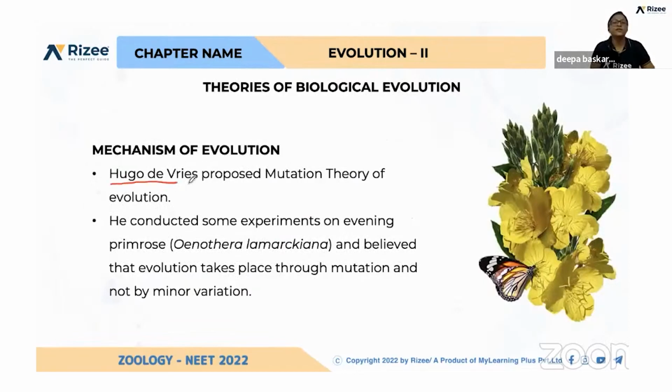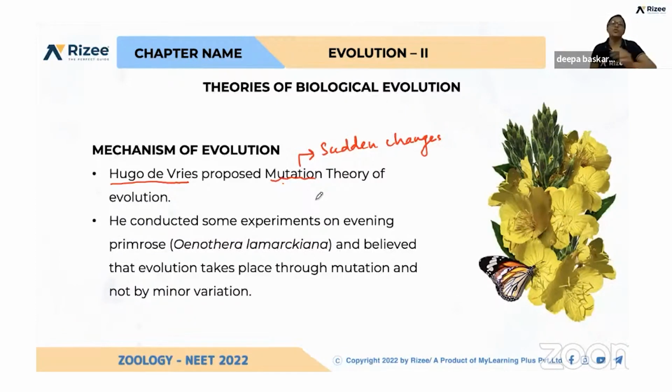Hugo de Vries. So he only proposed the mutation theory of evolution. So what do you mean by mutation? That is sudden change. Sudden change in genetic organization is called mutation. So he explained clearly mutation is responsible for this evolution.